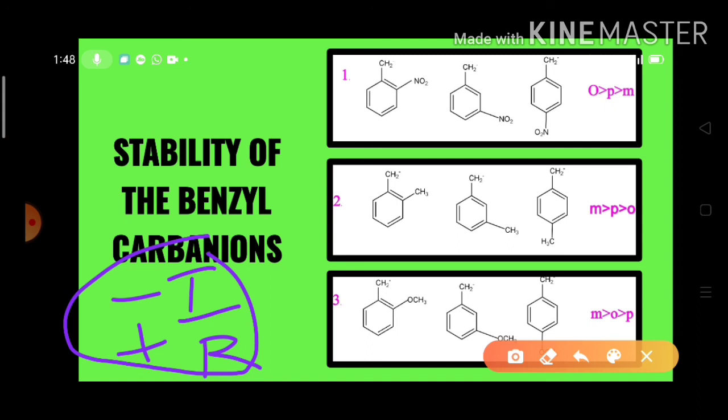And among the ortho and para, these effects are strong when they lie at the ortho position. But the plus R effect is less when it lies in the ortho position. The plus R group effect is strong when it lies in the para position. So that's why ortho is more stable than the para species.